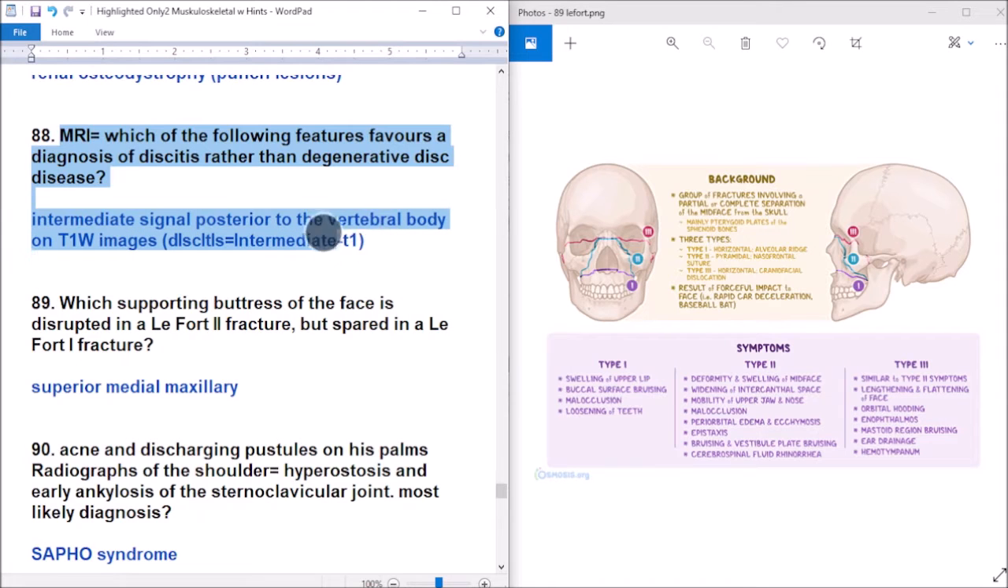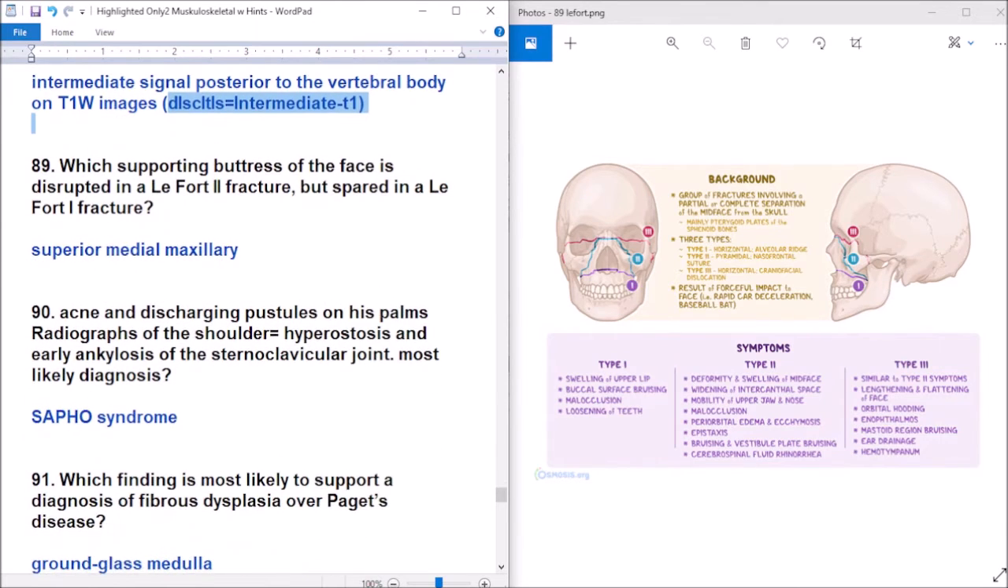Question 88. Which of the following MRI features favors a diagnosis of discitis rather than degenerative disease? Intermediate signal posterior to the vertebral body on T1 weighted imaging. Discitis, so intermediate signal on T1. Which feature favors diagnosis of discitis rather than degenerative disease? Intermediate signal posterior to the vertebral body on T1 weighted images. Discitis, so intermediate signal on T1.